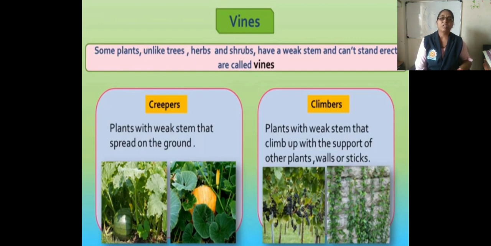What is the meaning of creeper? Plants with a weak stem that spread on the ground are called creepers. Climbers are plants with a weak stem that climb up with the support of other plants, walls or sticks. For example, grape climber. So this is all about the vines.